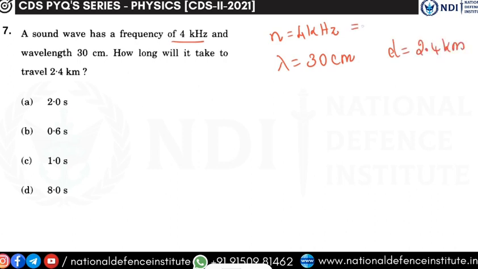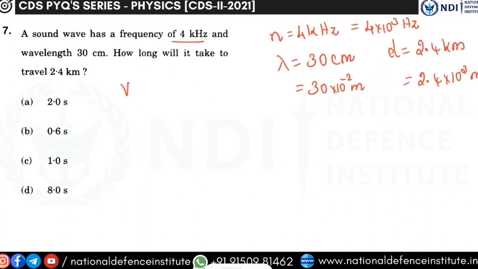Now this I can write as 4 into 10 to the power 3 hertz. This I can write as 30 into 10 to the power minus 2 meters. This I can write as 2.4 into 10 to the power 3 meters. I am converting everything into SI units. The SI unit of frequency is hertz. The SI unit of wavelength is meters. The SI unit of distance is also meters. Now coming to the formula.